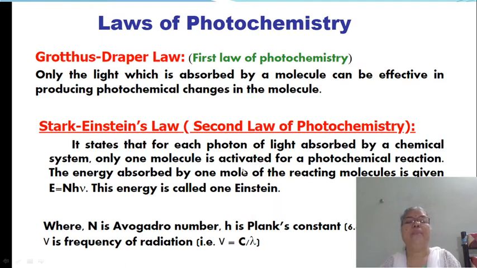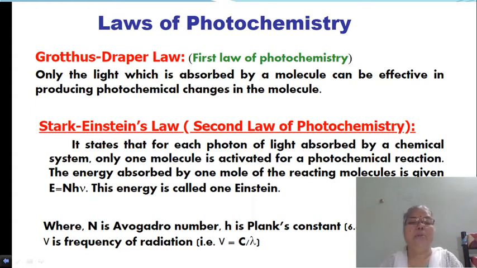That means the number of photons absorbed is equal to the number of molecules reacted, and the ratio of the number of molecules reacted to the number of photons absorbed explains the quantum efficiency of the photochemical reaction.